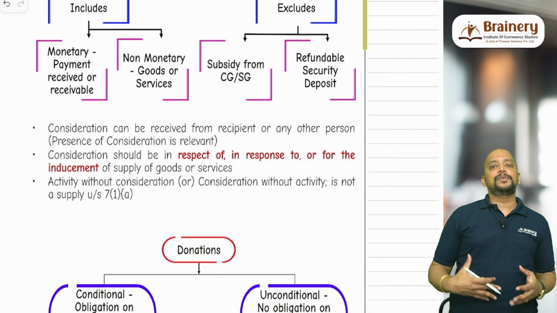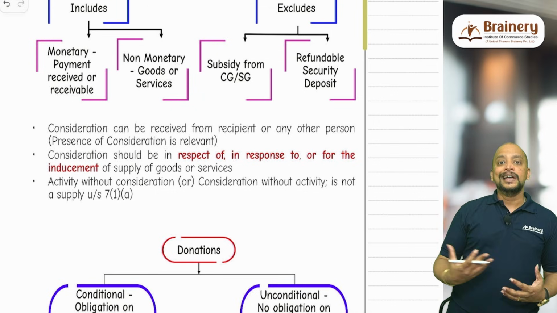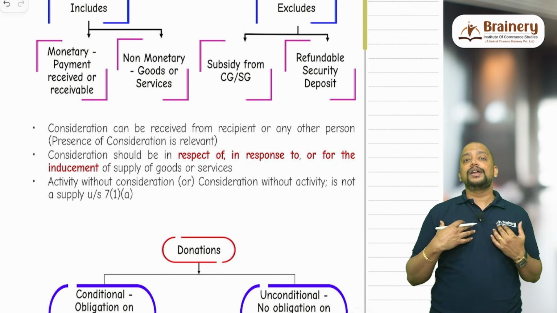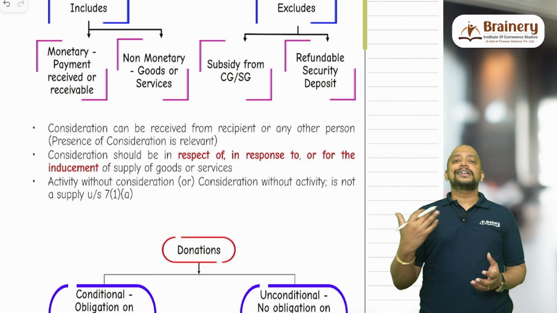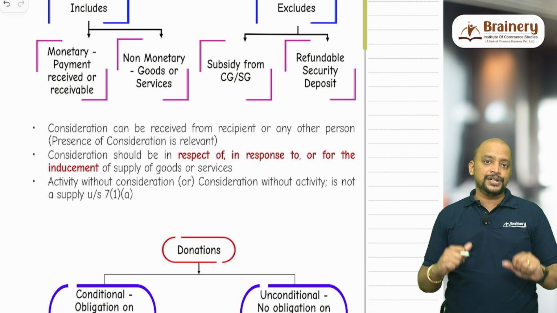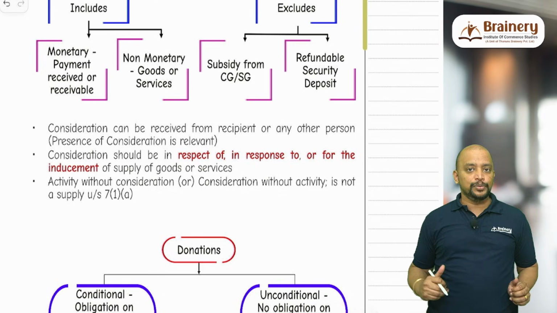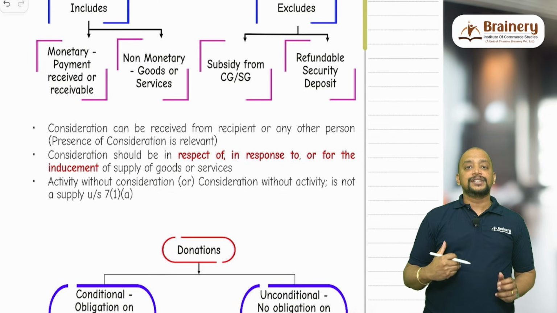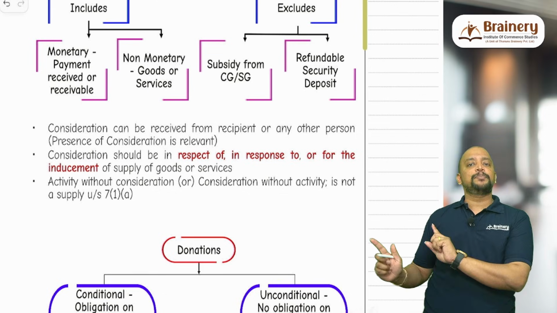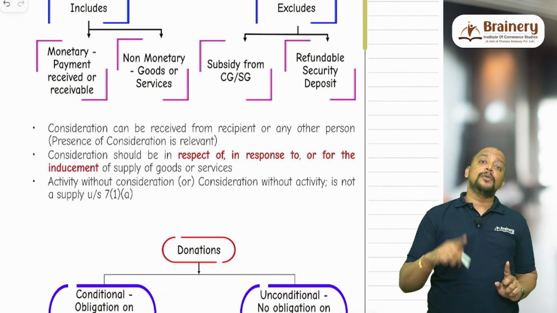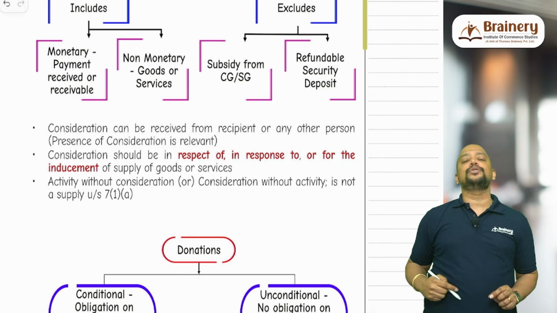Sometimes, for example, I have received some donations, and I don't have any obligation to do anything in return against that donation. So you are giving me some donations, asking me to do something good for these students who are economically poor. So this donation I received is definitely for a purpose, but in return I don't have an obligation to do something for you.